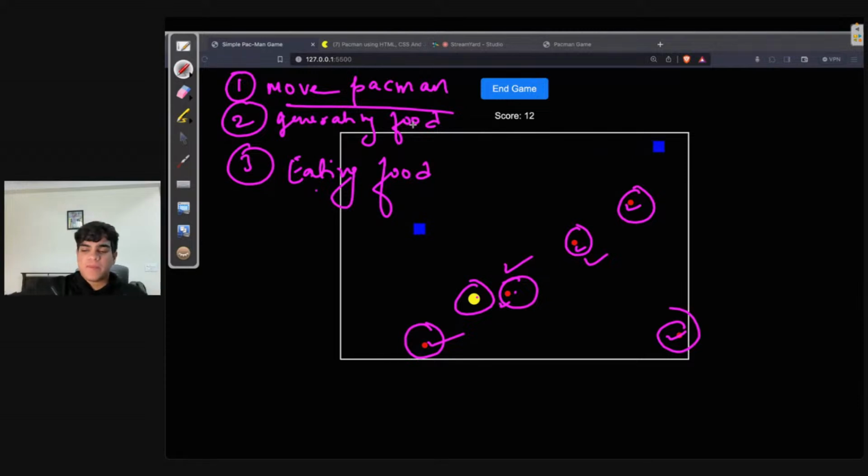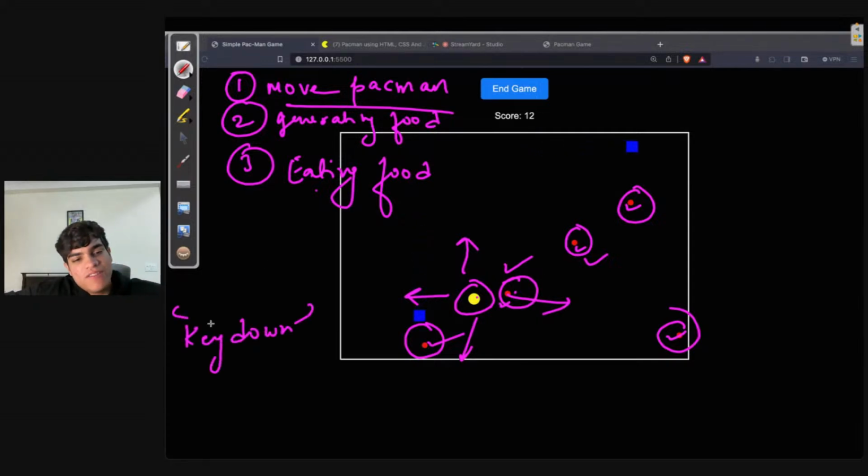So basically, you need to understand how I will be moving my Pac-Man. I'll be moving my Pac-Man using my key down events. What are my key down events? If I press the up key on my keyboard, it should go up. If I press the right key, it should go to the right. If I press the down key, it should go down. If I press the left key, it should go left. Right? How will I do that? Using my key down events. What are key down events? Key down events are basically whenever I press a key on my keyboard, these events get triggered. If the user is pressing the right arrow key, I want to make sure my Pac-Man goes to the right. How will I do that?